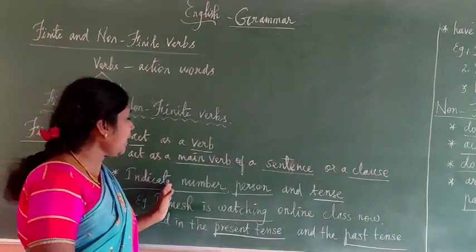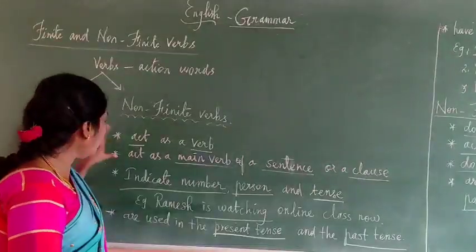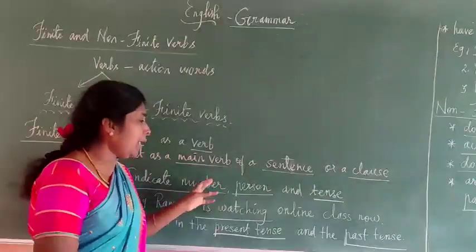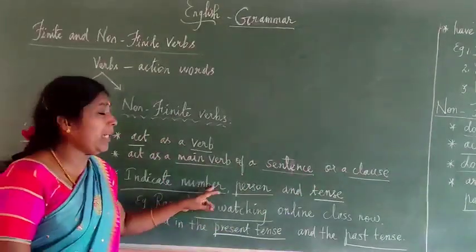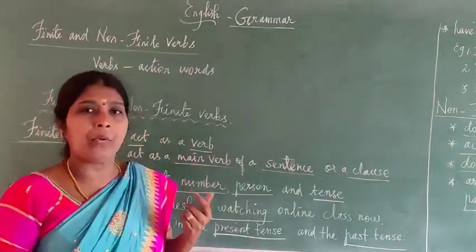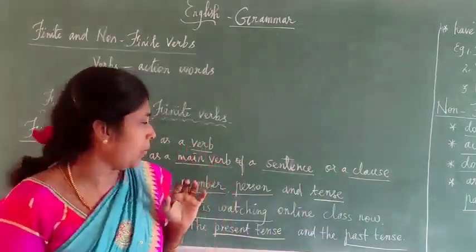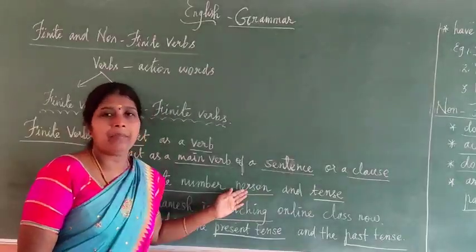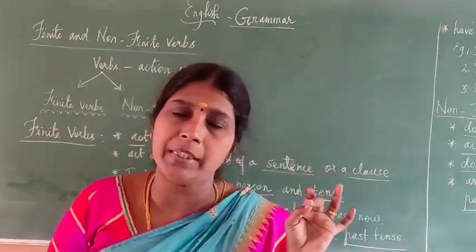Third point, finite verbs indicate number, person and tense. Here number means what? Singular or plural. Singular you know, plural you know. Next one, person. Person means first person, second person, third person.